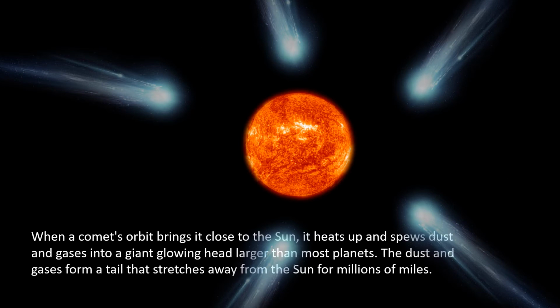When a comet's orbit brings it close to the Sun, it heats up and spews dust and gases into a giant glowing head larger than most planets. The dust and gases form a tail that stretches away from the Sun for millions of miles.